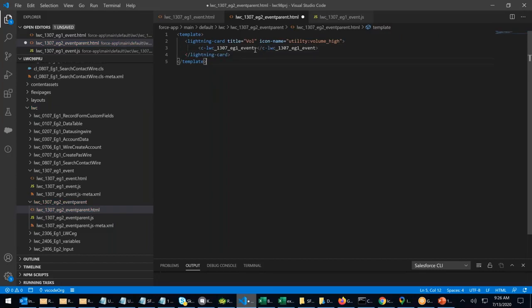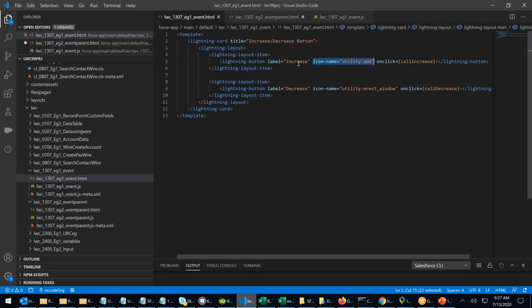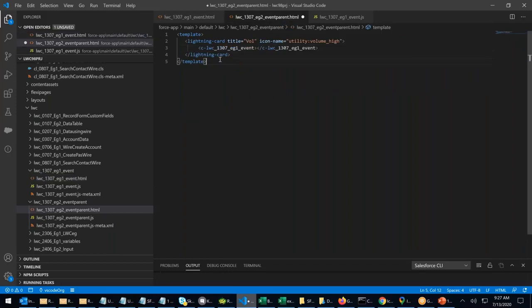Now, whenever somebody clicks the button, the number should increase. We have not written any JavaScript yet, but on the screen, when I click increase, it should say 1, 2, 3, 4, 5, 6, 7, 8, 9, 10, 11, 12. When somebody clicks on decrease, 12, 11, 10, 9, 8, 7, it should decrease. Now, I'm calling the child component. How do I handle the event?